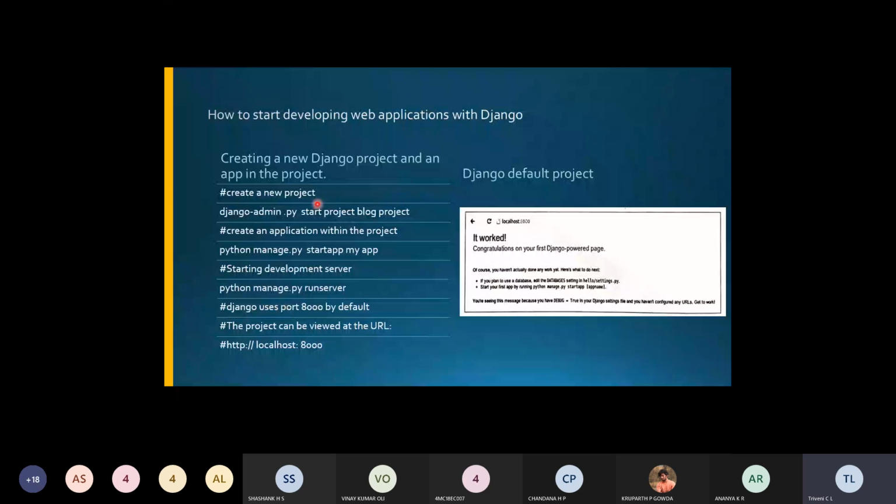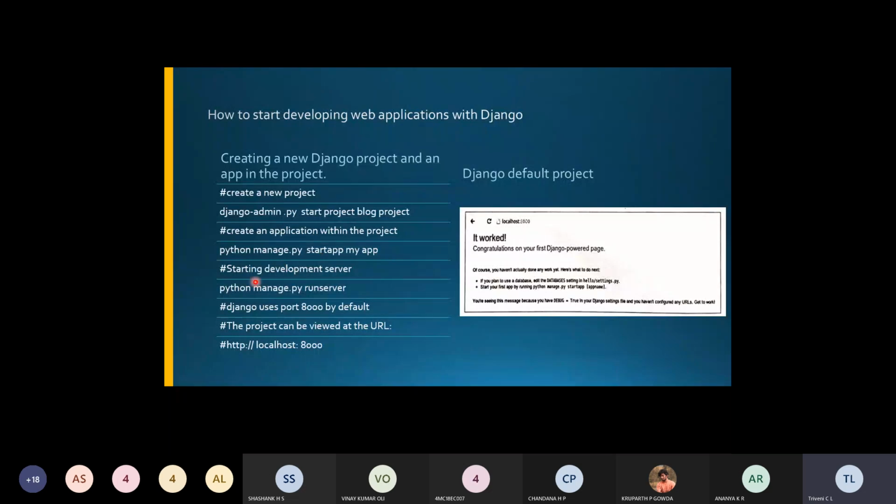If you want to create a new project, you give the command django-admin.py startproject blogproject. This is the command used to create a new project. Later, if you want to create an application within the project, this is the second command: python manage.py startapp myapplication. So the first command creates a new project, and this one creates the application.